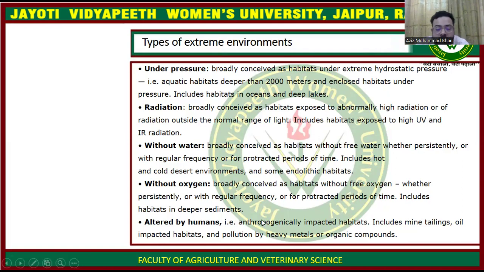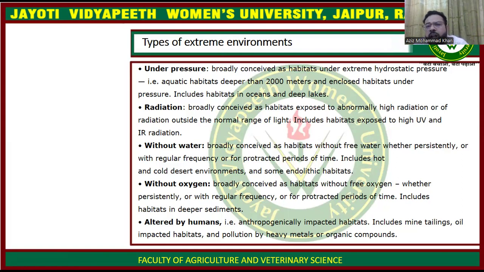Next, an extreme environment is an environment which is altered by humans. So what are these conditions? As we know, humans have changed many environments by their experimental conditions, by their business strategies, by their food, and for their living standards.